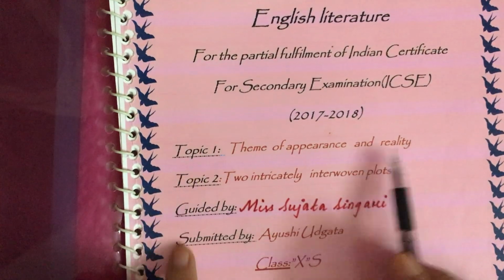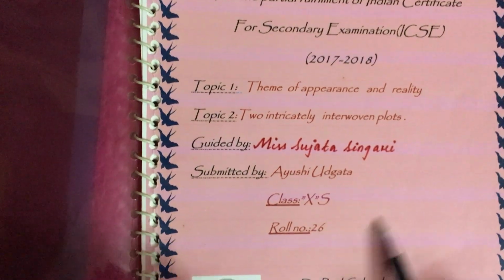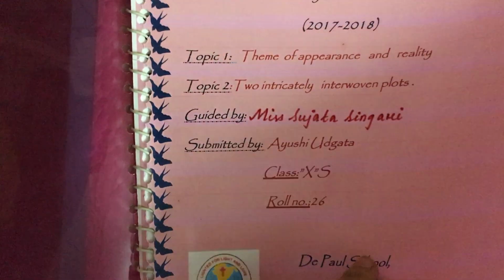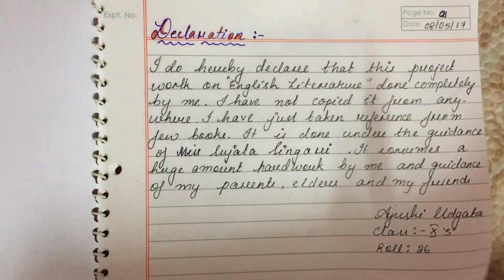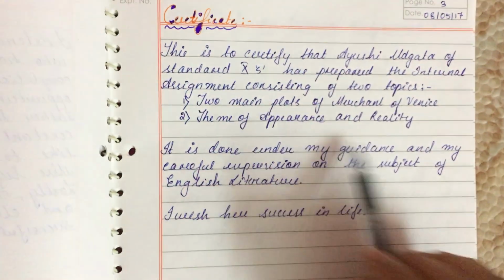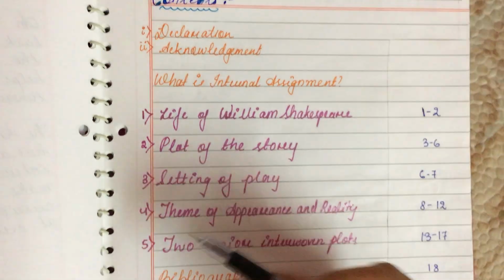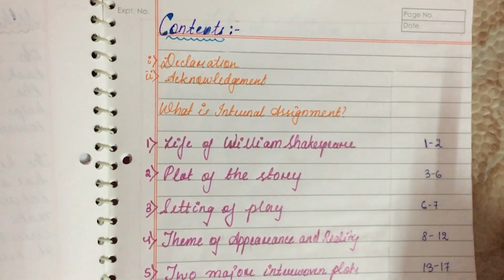First topic name, title, second topic name, then the teacher's name, then your name, class, section, DePaul School, Berhampur. First page same, printed, nicely put. Then same content, only put literature in place of language. Same acknowledgement, same what is internal assessment. If you are not getting it, this can be given later. But if you are able to see that, write it, complete it.